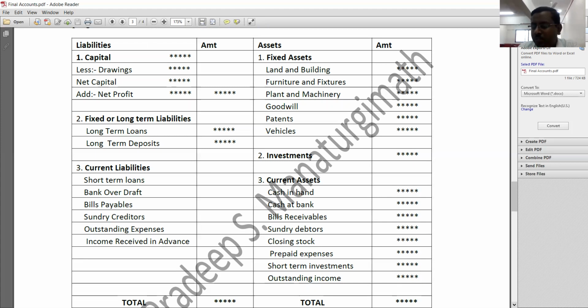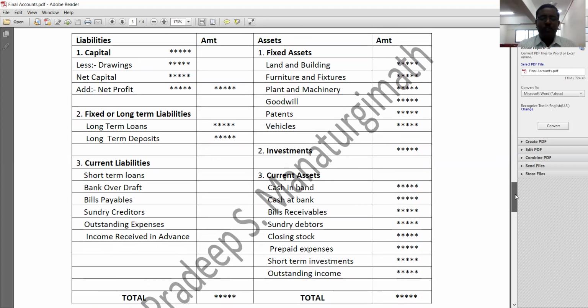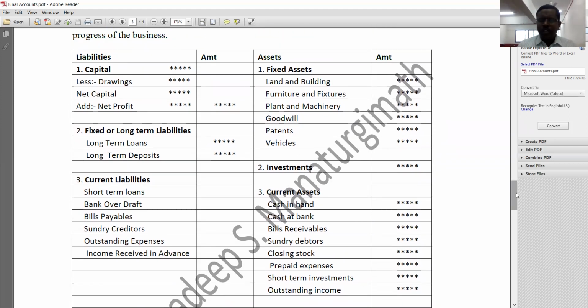See here, outstanding expenses are liabilities, prepaid expenses are assets. Apart from these current assets, you may find short-term investments or marketable securities, or you may find outstanding incomes. These all things should be considered as what? Current assets. So you need to record all the assets and liabilities in the balance sheet.